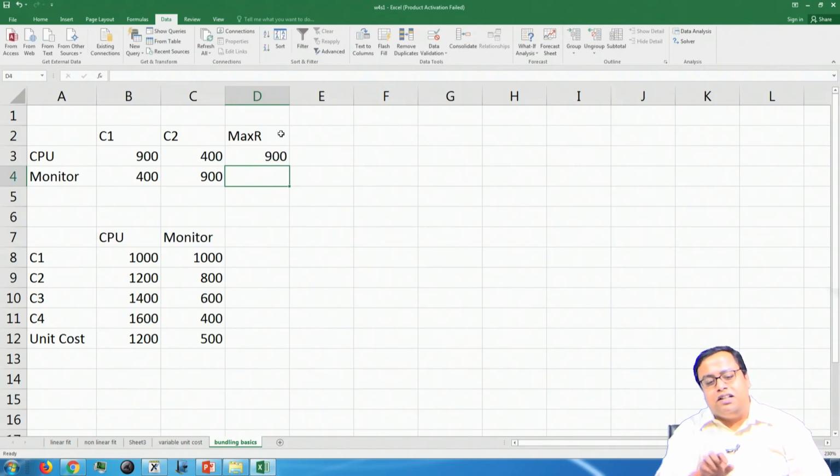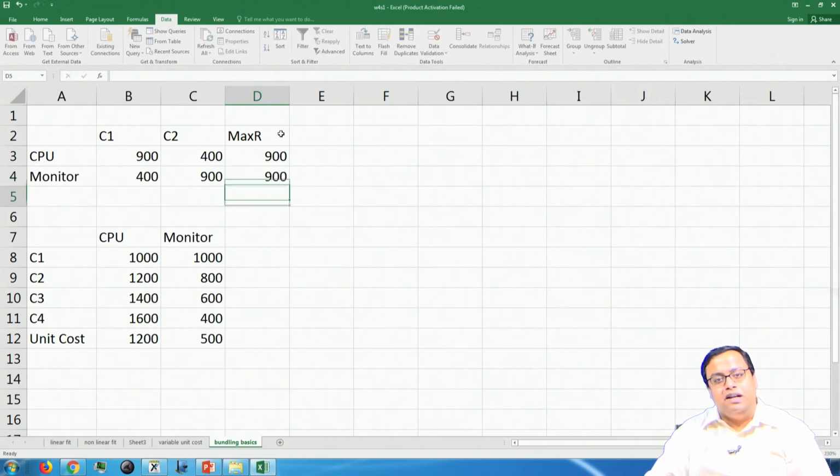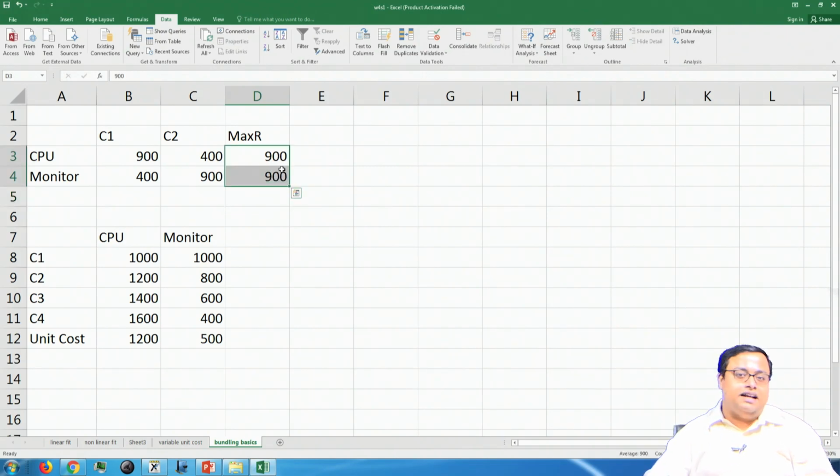If you do the similar operation for the monitor, you will also get a maximum revenue of $900, because you can sell the monitor at $900, customer 2 buys and customer 1 does not. That is the maximum possible revenue you can generate. So if I do individual pricing separately, the maximum total revenue is 900 plus 900, $1,800. Fair enough? Can I earn more?